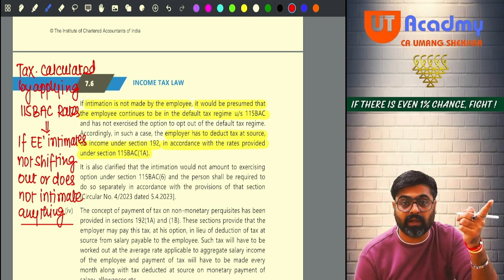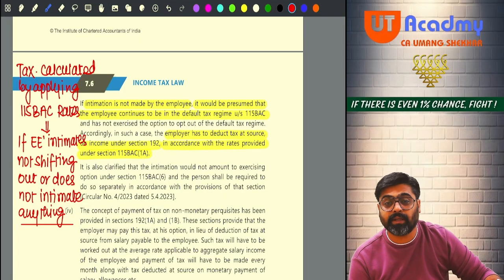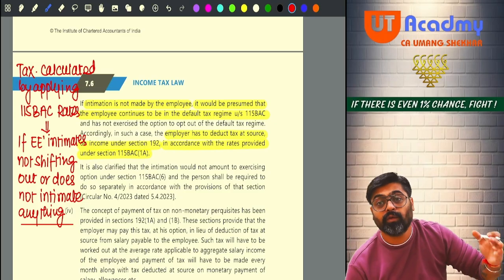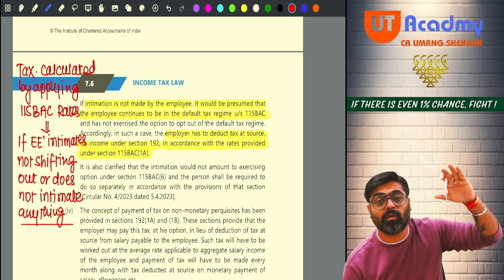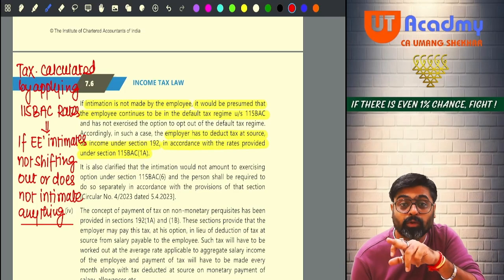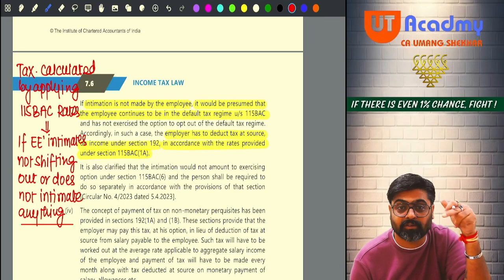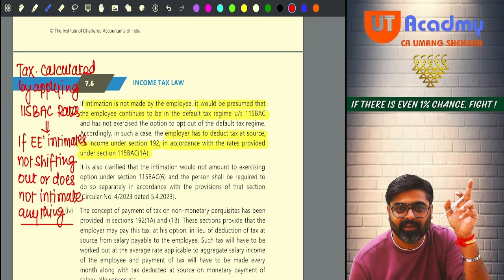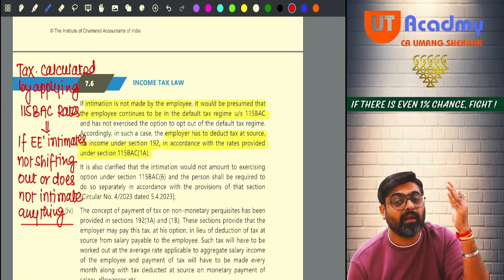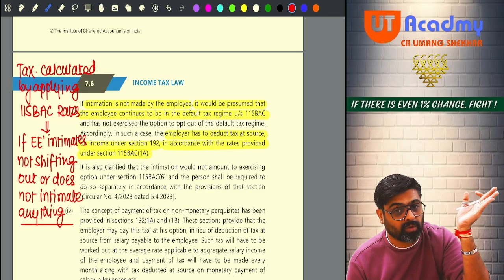The first month salary will be paid. Now, just imagine, out of that salary, will this entire amount of tax for the full year be deducted, because this is the tax which has to be calculated on the entire year's salary.